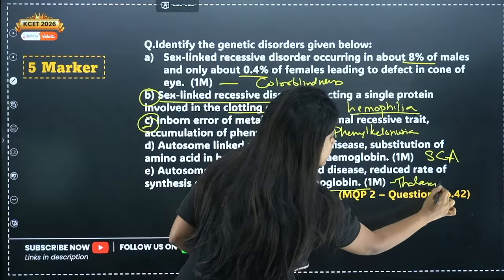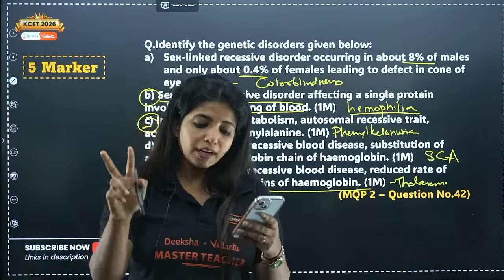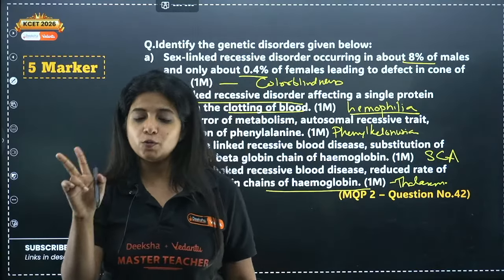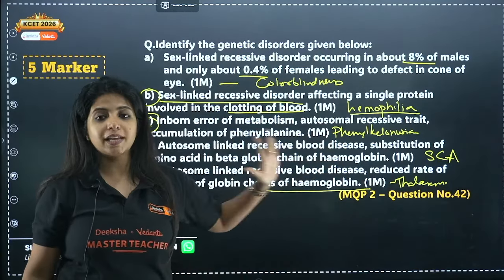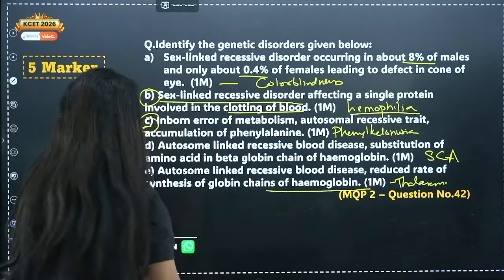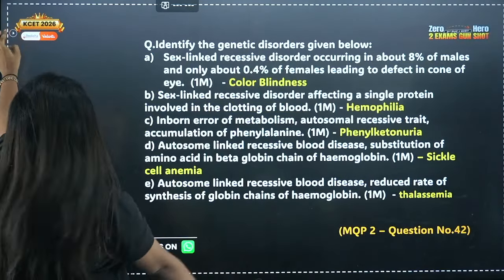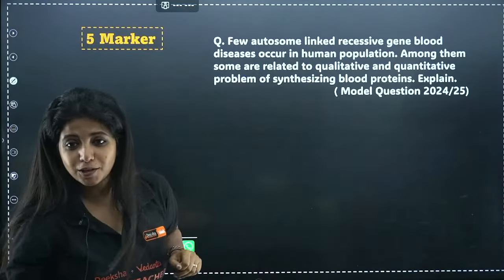Always remember, in your NCERT there are 3 blood disorders. Hemophilia is also a blood disorder, but only 2 of them are going to be autosomal. One is sickle cell anemia, other one is thalassaemia. Hemophilia is a sex-linked blood disorder. Cool. Now this came in your MQP. I have written the answer also. You will get it in the PDF. Please join the WhatsApp channel.